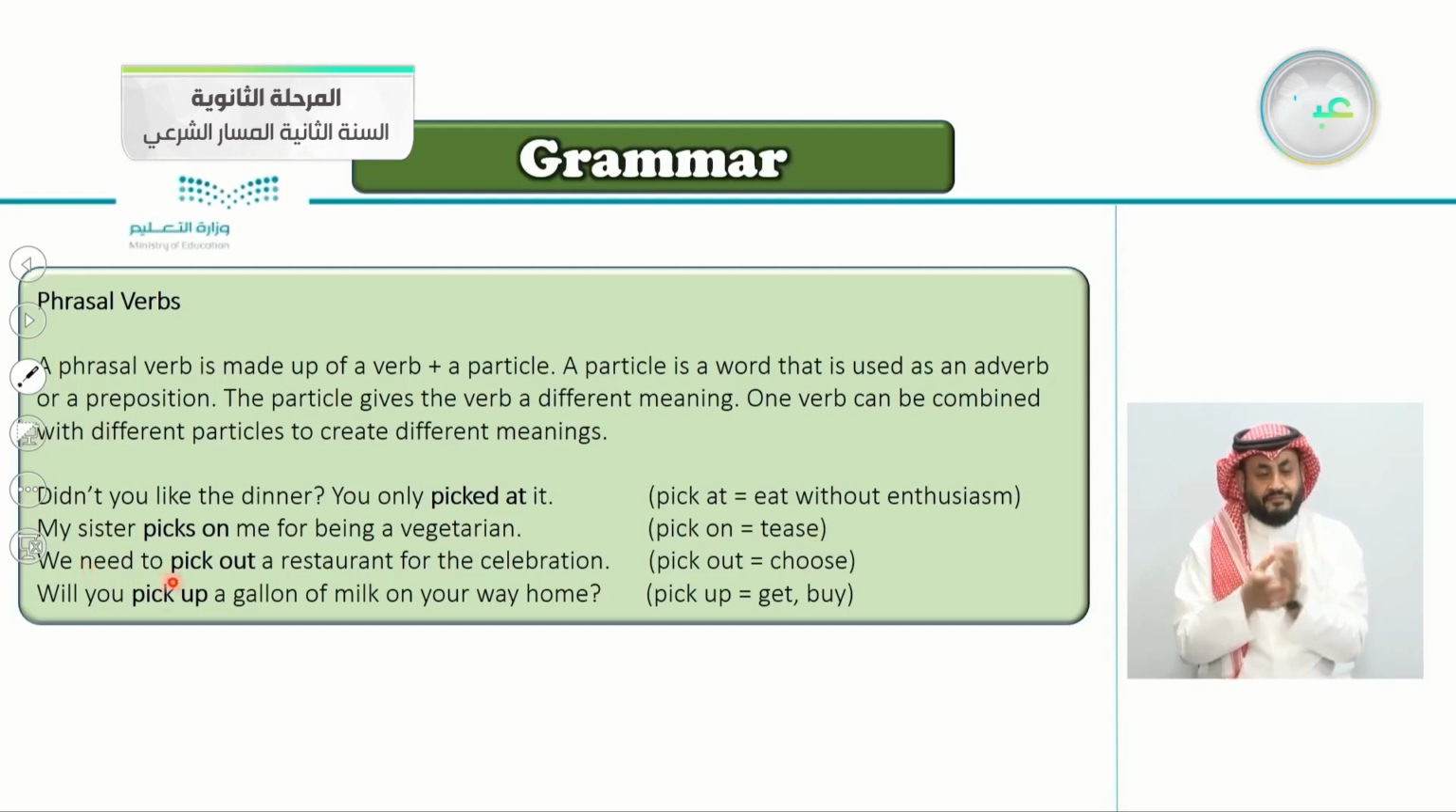We need to pick out a restaurant for the celebration. This is the third one here. So pick came with a third particle here, out. Again, we need to pick out a restaurant for the celebration. Here, pick out means choose. Where do you want to go? You pick out any restaurant. So pick out means choose.